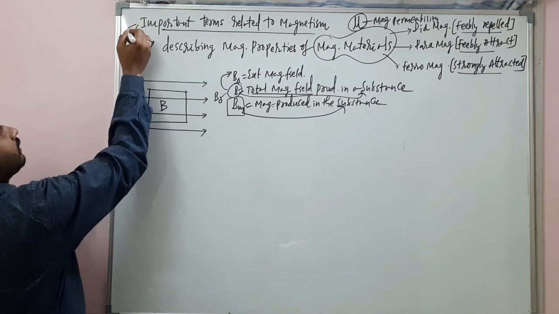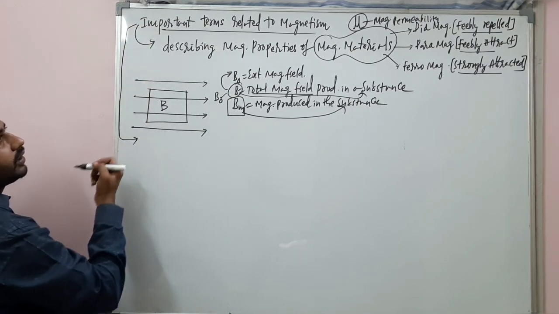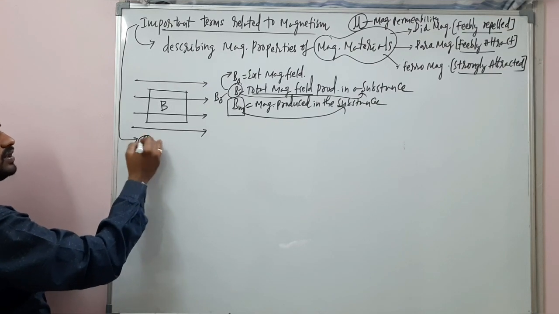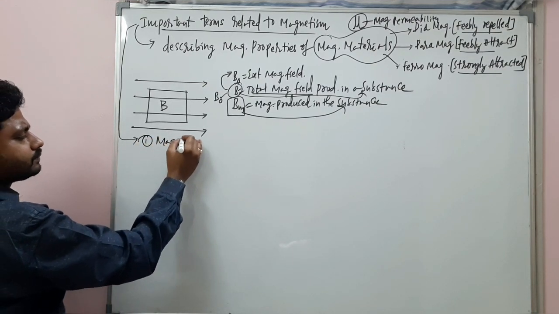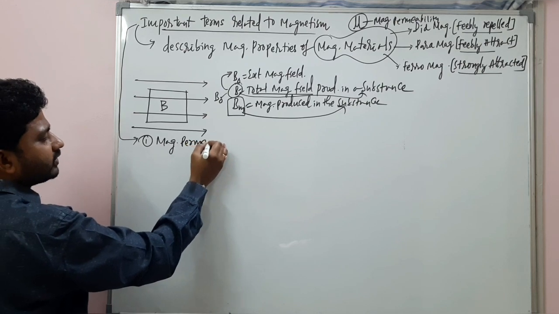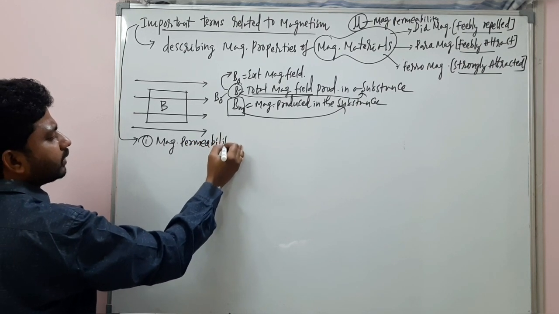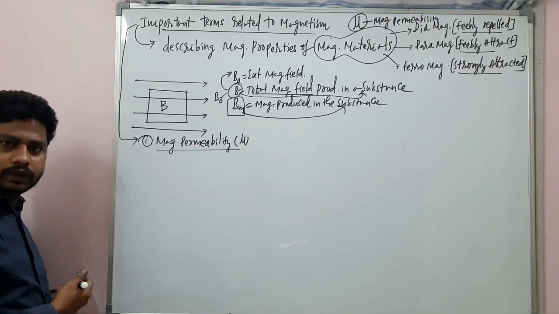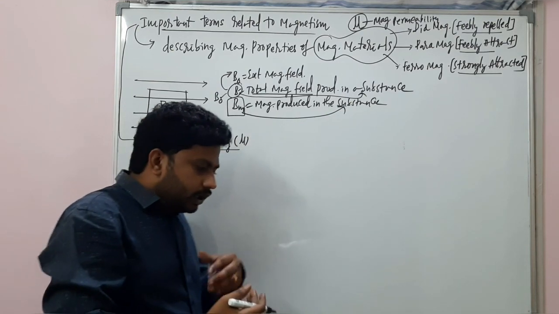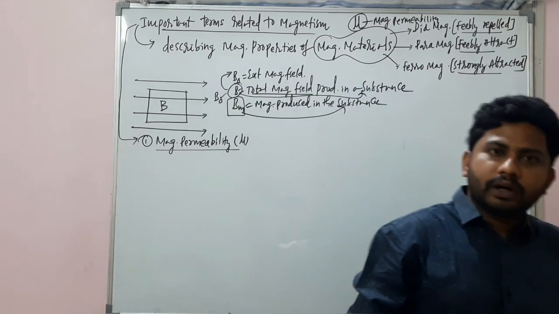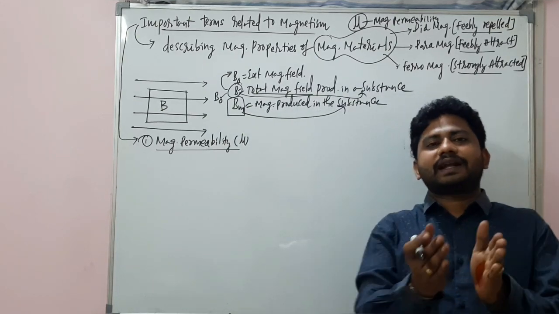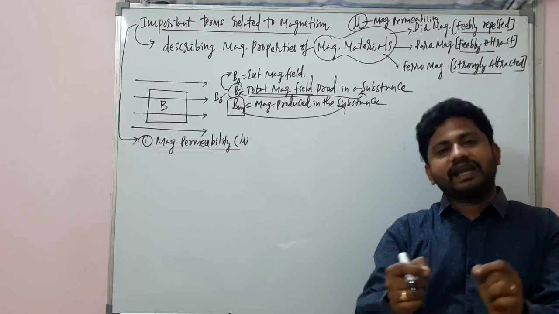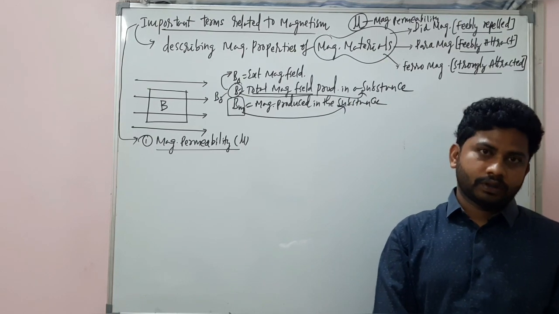Let's come back to our important terms related to magnetism. The first important term is magnetic permeability, which is denoted with the symbol mu. From the lower classes, you might have learnt about magnetic permeability. What exactly is meant by magnetic permeability? It is similar to the permittivity in the case of electric charges.